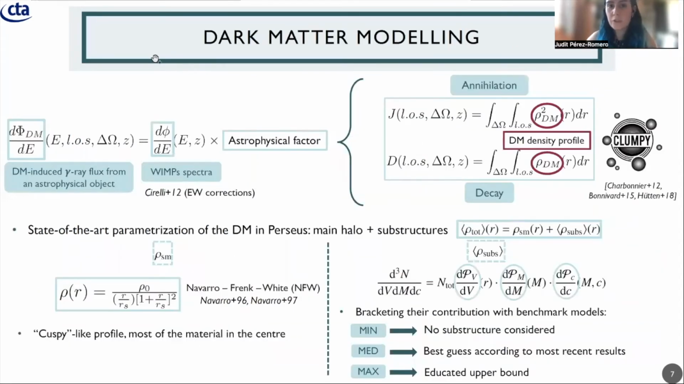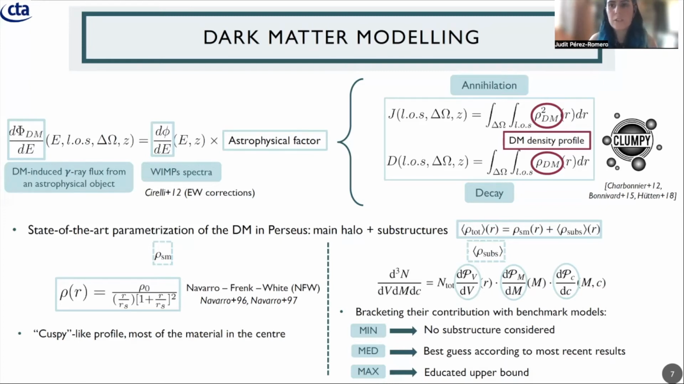But first, I'm going to show you the dark matter modeling that we are going to do with Perseus. We want to compute the dark matter induced gamma ray emission from the Perseus galaxy cluster. And we are going to factorize this calculation into two factors. The first one includes all the information about the spectrum of the emission, which in our case is given by the WIMP spectra, by the results shown in this paper of Cirelli et al. from 2012, including electroweak corrections. And then we also have the astrophysical factor, which includes all the information about the morphology of the expected emission.